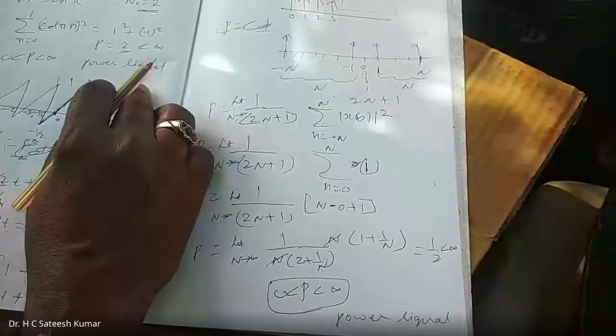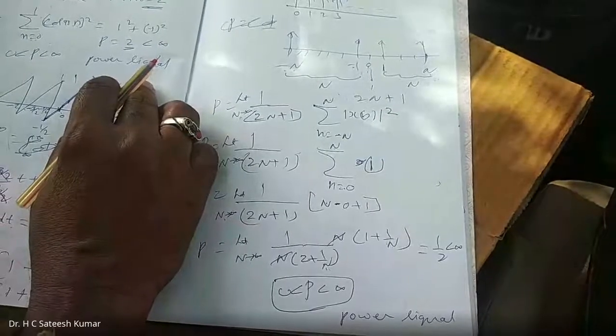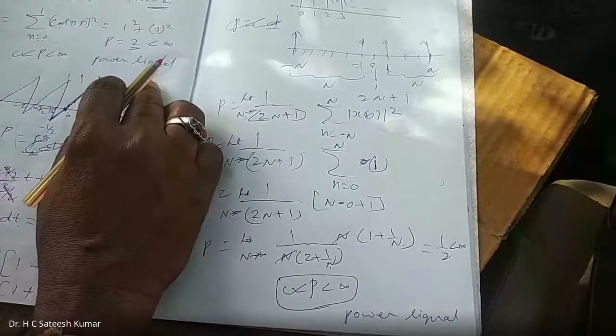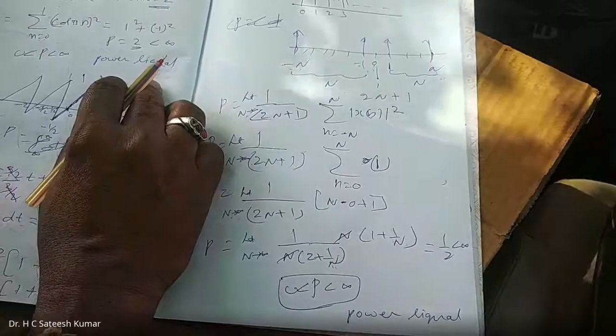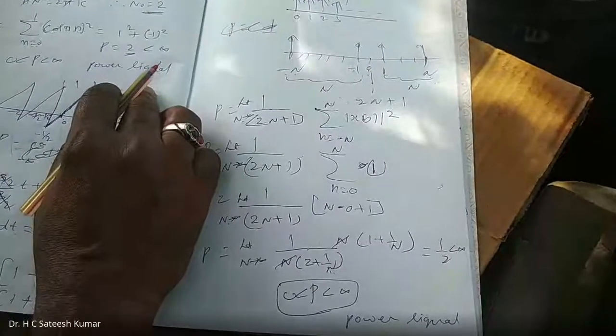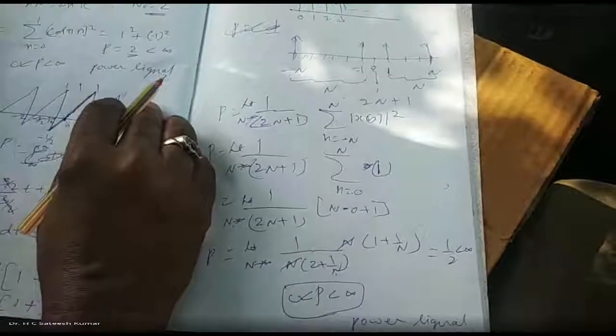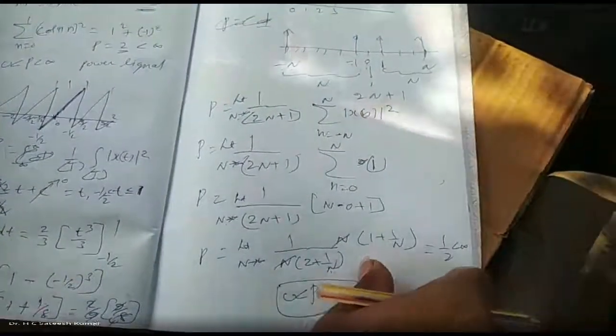Two more classifications we had are deterministic and random signals, and continuous and discrete signals. Sorry, continuous and discrete, and random and deterministic, we didn't have problems. So the other three kinds of problem classification. That's all about the problems on the classification of signals, right?